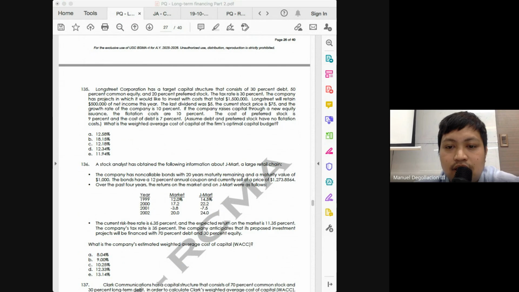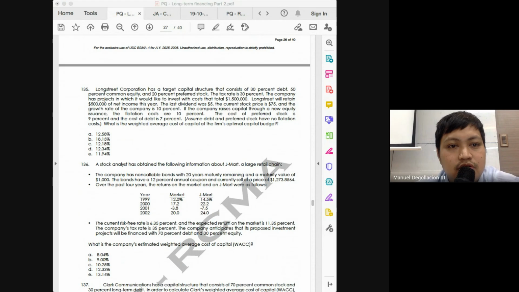Okay, so we already have the cost of debt, which is given at 7%. You multiply that with the after-tax. To get the after-tax, you multiply that with, how much is the tax rate, class? 30%. This will come out in your exam.